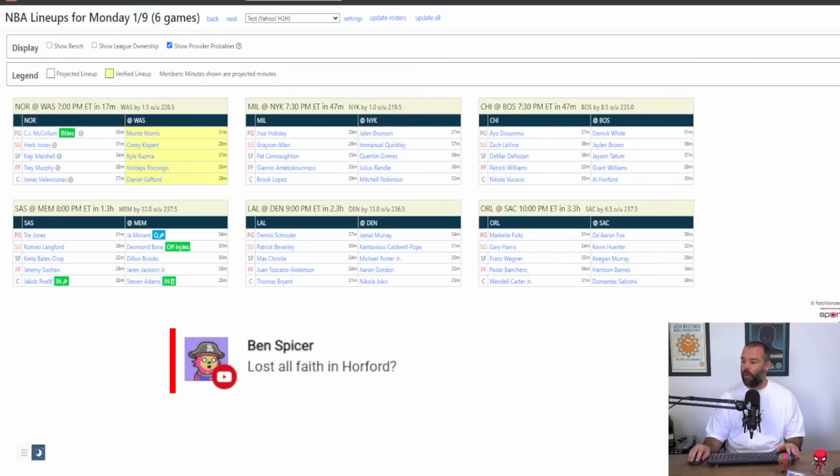Is Avdia worth the pickup? I don't know. Last game was pretty poor from Avdia with Beal out, but he'd been pretty strong with Beal out in other games. I think he's worth a look. I wouldn't say I feel particularly comfortable with it.